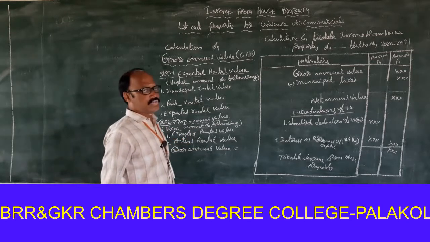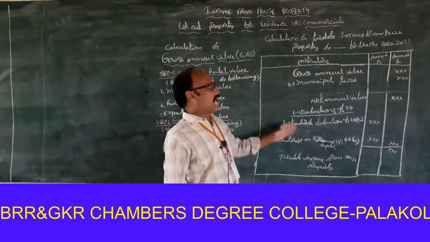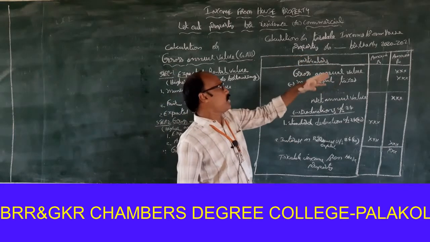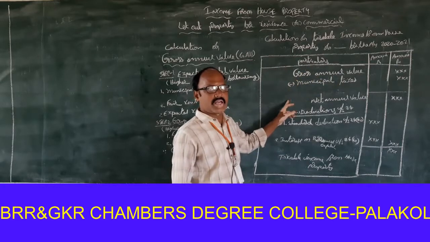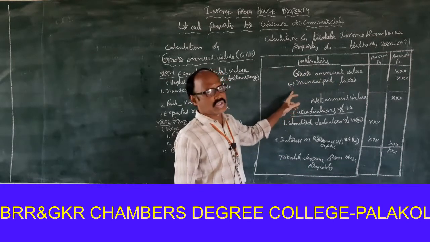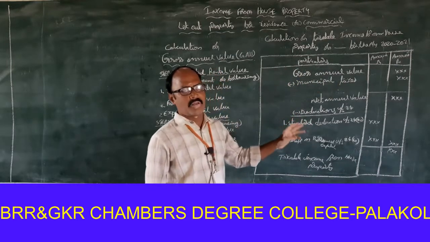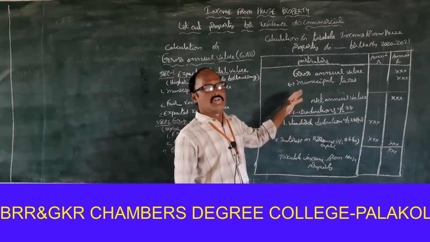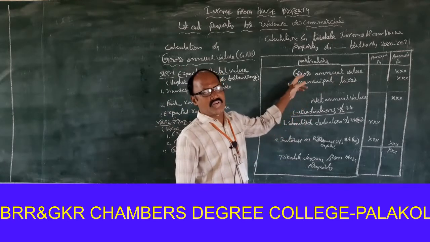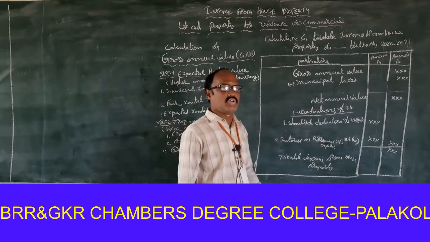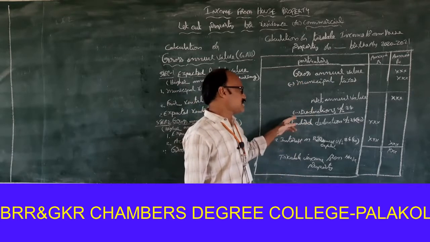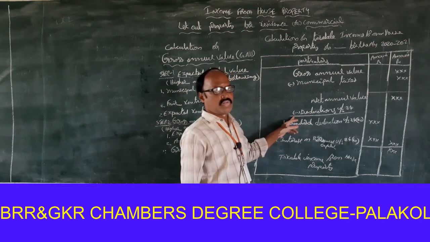Then, coming to calculation of taxable income from house property. Gross annual value minus municipal taxes. If the municipal taxes are paid by the owner, then the municipal taxes are an allowed deduction. Gross annual value minus municipal taxes is to be treated as net annual value. Right. Deductions under section 24.